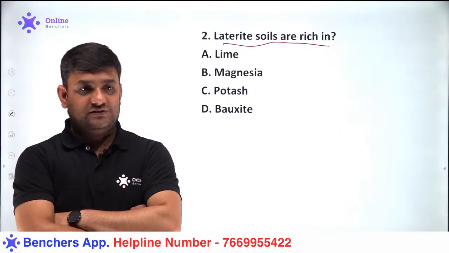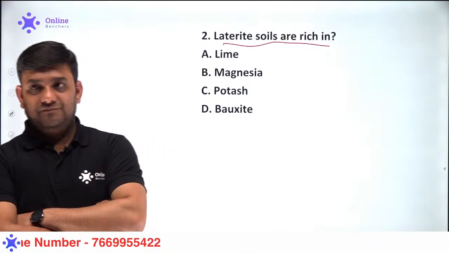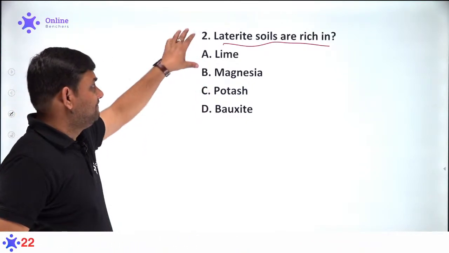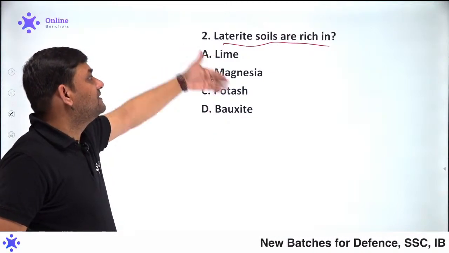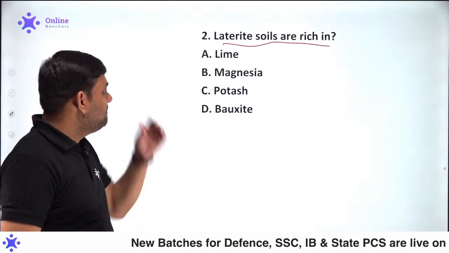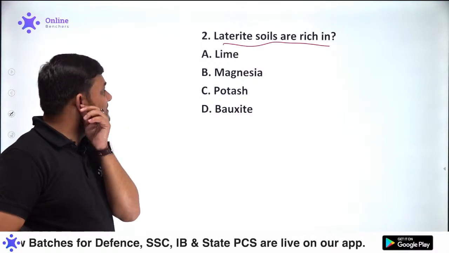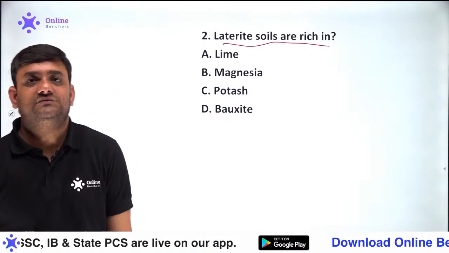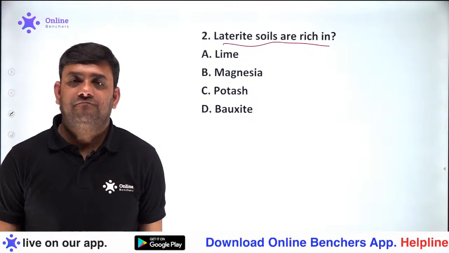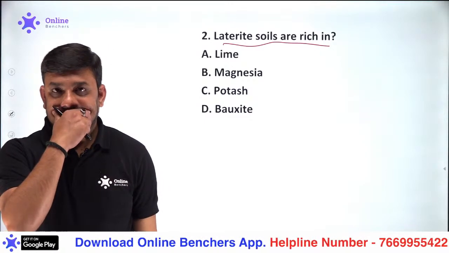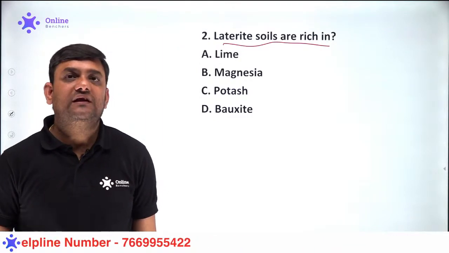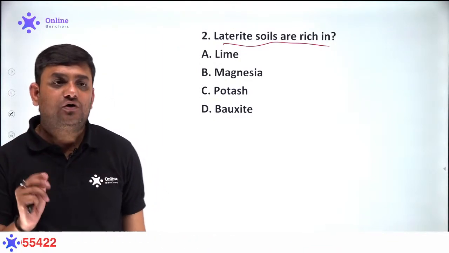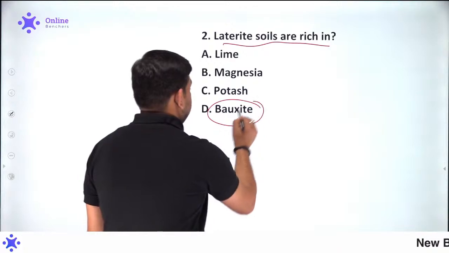Can you please tell me about this? Which of the following components is abundantly present in the laterite soils? Is it A, lime, B, magnesia, C, potash or D, bauxite? Please tell me about this, everybody. Please respond to me very quickly. Do you have any idea about this? You will say it's bauxite.